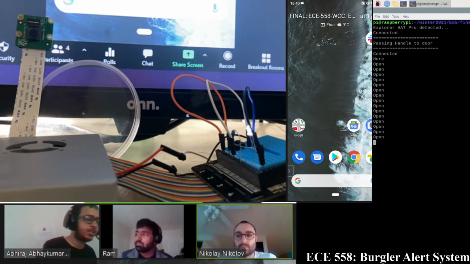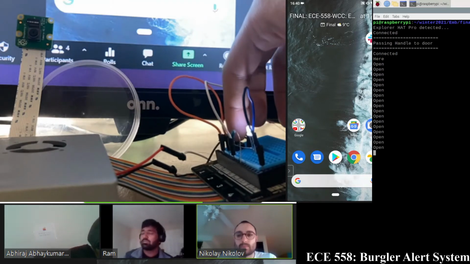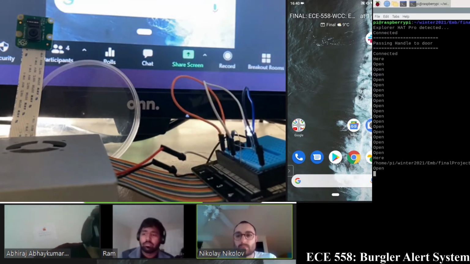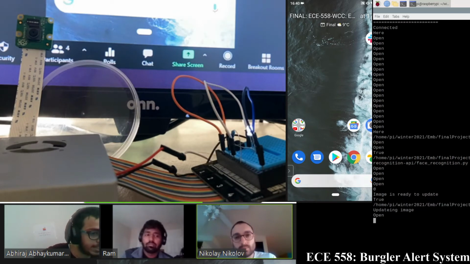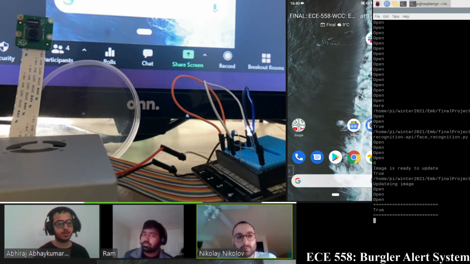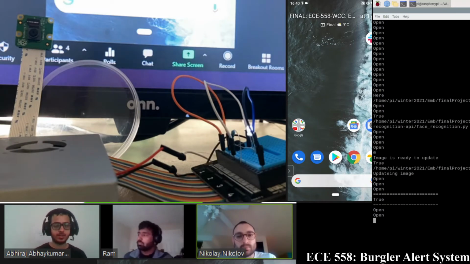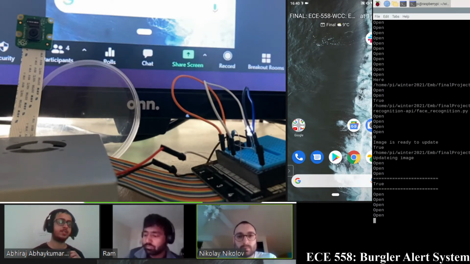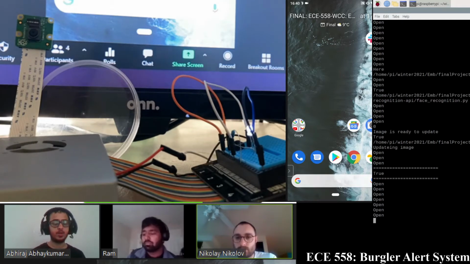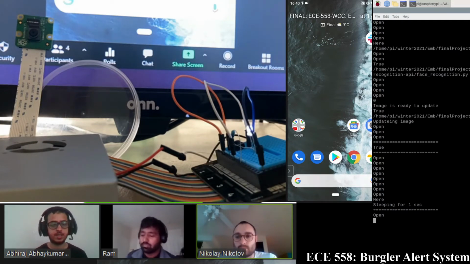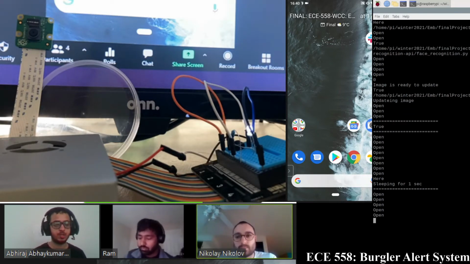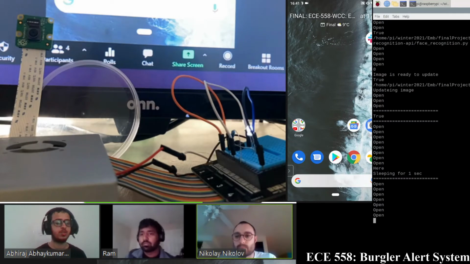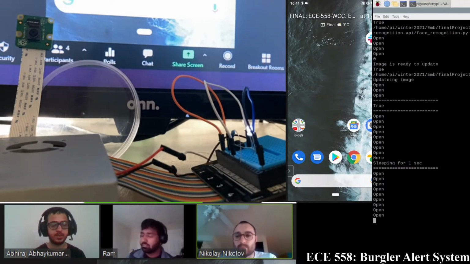Let's say a person is at the door, he'll press the doorbell, which is this button here, and the camera will be activated and check if there is a person at the door. So it takes a little bit of time, and it detects a person at the door and says, okay, someone is at the door, and updates the Firebase, notifying the Android user that someone is at the door. We want to take a look at the picture. We want to open the door or keep the door closed. So that part Ramprakash will explain.